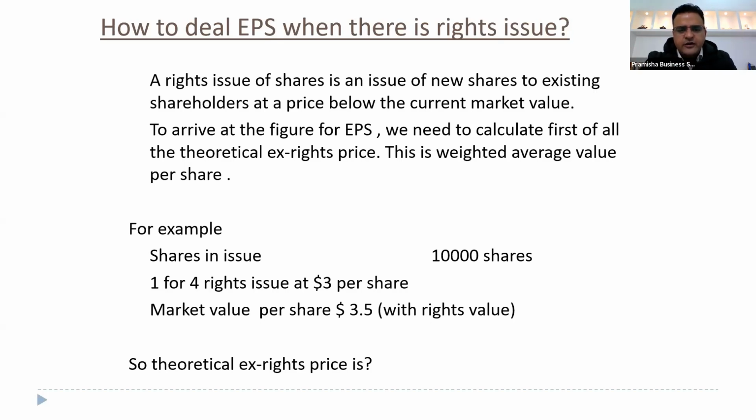1 for 4 rights issue. So there are 4 shares already issued, and the value of those 4 shares is 3.5 in the market. Now this one share is being issued at a price of 3.